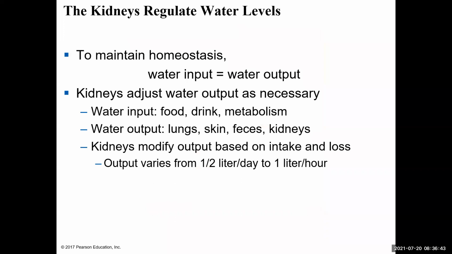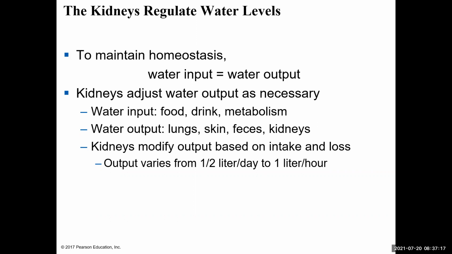Now, the kidneys are super important because they help maintain water volume in our bodies, so they help to maintain homeostasis in that regard. The kidney will adjust our water output based on how much water we put into our body and how much water we are losing from our body. Input sources are things like food and drink, and also metabolism. Remember, with cellular respiration, you can get water from that metabolic process, so you can get metabolic water.